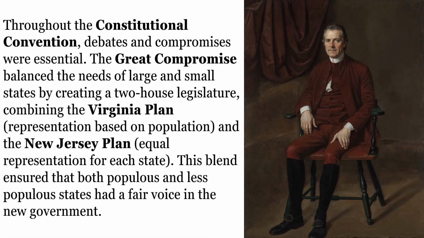Throughout the Constitutional Convention, debates and compromises were essential. The Great Compromise balanced the needs of large and small states by creating a two-house legislature, combining the Virginia Plan, representation based on population, and the New Jersey Plan, equal representation for each state. This blend ensured that both populous and less populous states had a fair voice in the new government.